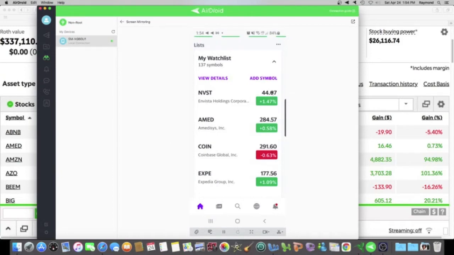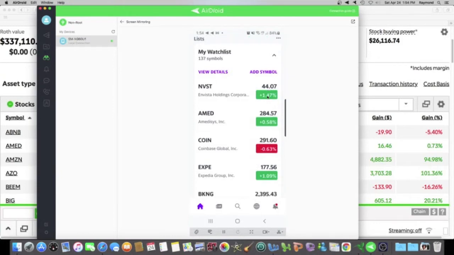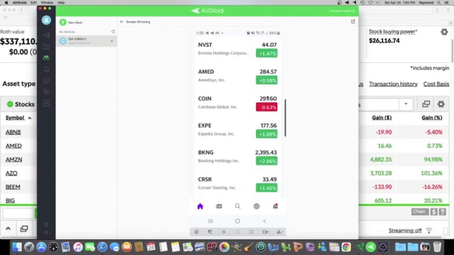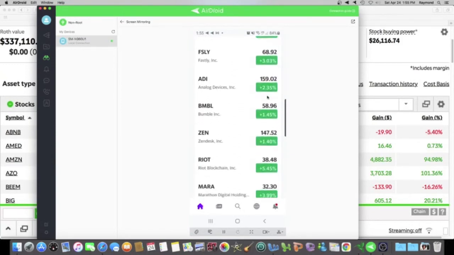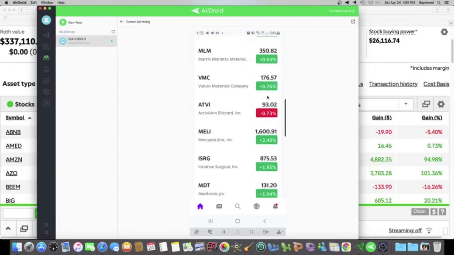And then this column here has the price of the stock as of the last trading session. So the day is Saturday. So all these numbers you see here are from when the stock market closed yesterday on Friday. So we want to find a couple of stocks that are not doing well for me. So let me open them up. And these are stocks that I am losing money in.